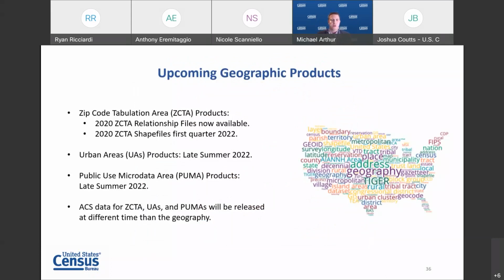So some of our upcoming geographic products: the ZIP Code Tabulation Area products, just recently, the relationship files are now available on the census.gov website, and our ZCTA shapefiles will be available first quarter of 2022. Our urban areas will be available late summer of this year, as well as the public use microdata area will be available later this summer. And just to clarify, the ACS data for ZCTAs, urban areas, and PUMAs will be released at a different time than the geography.